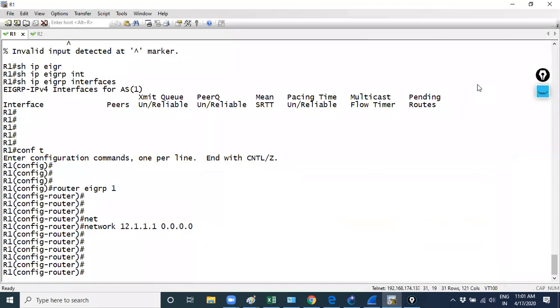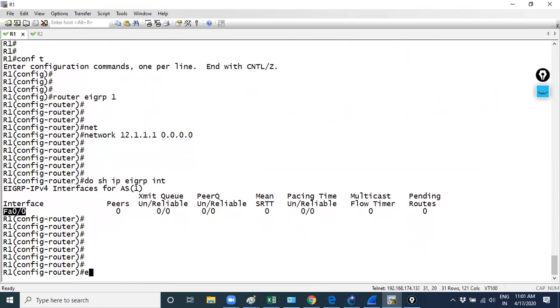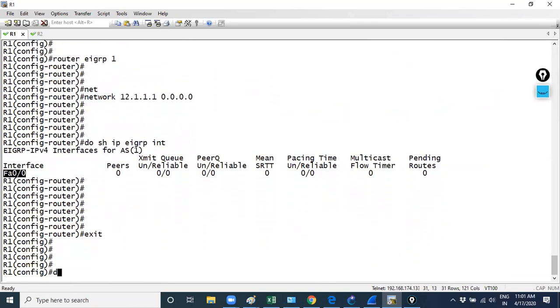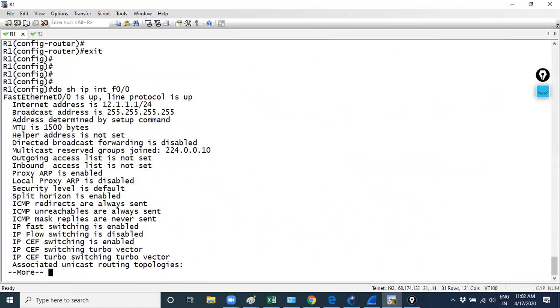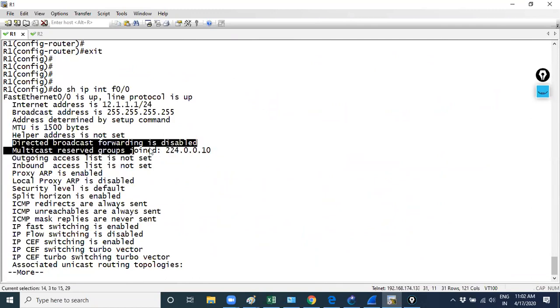Clear? You can verify it with show ip eigrp interface. You can check that F0/0 is enabled for EIGRP. You can even verify it with show ip interface F0/0. Now it becomes part of the multicast address.